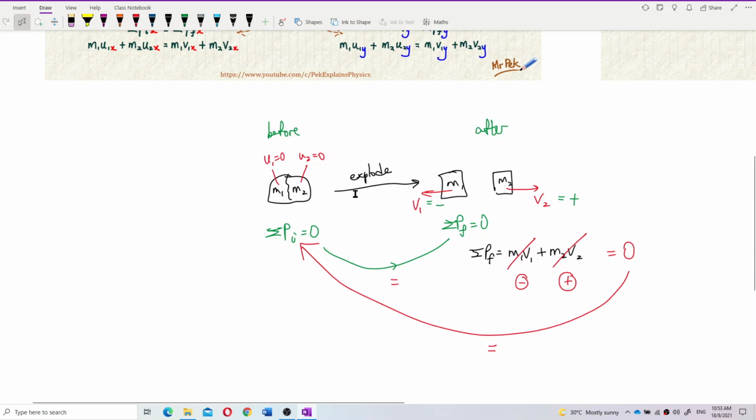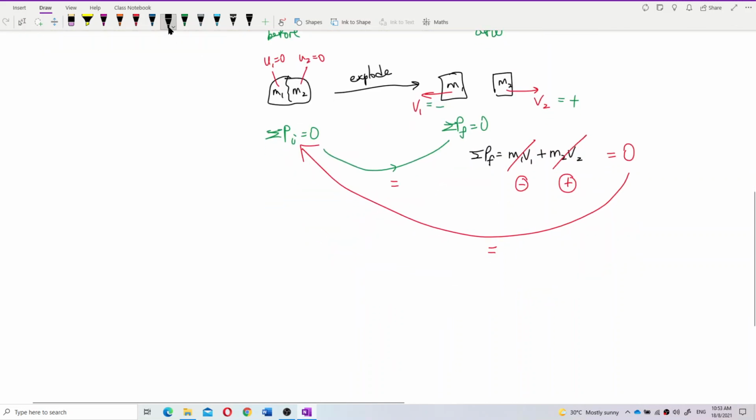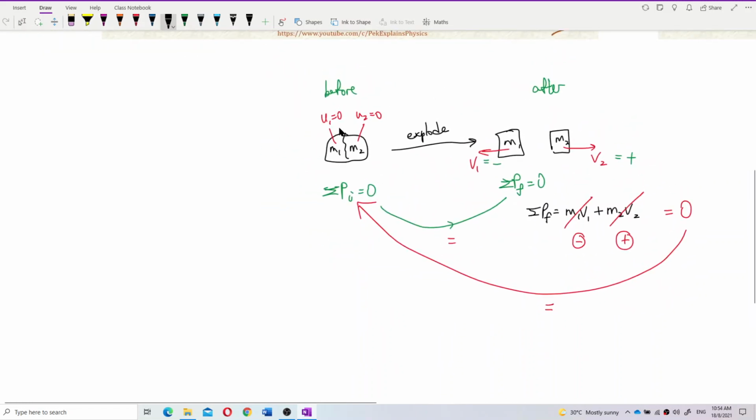So in an explosion, if one goes to the right, the other must go backwards. That's like a gun, a pistol with a bullet inside. Before you fire the bullet, the total initial momentum is 0, because the gun and the bullet are both not moving.